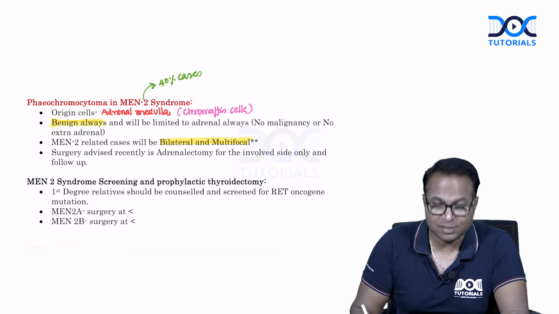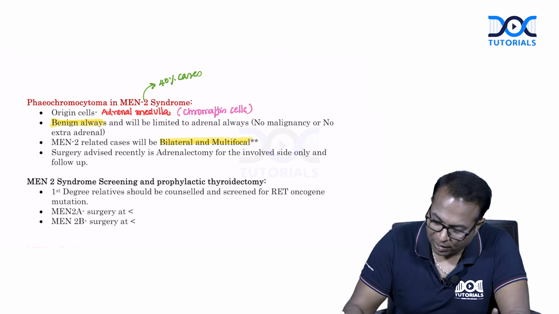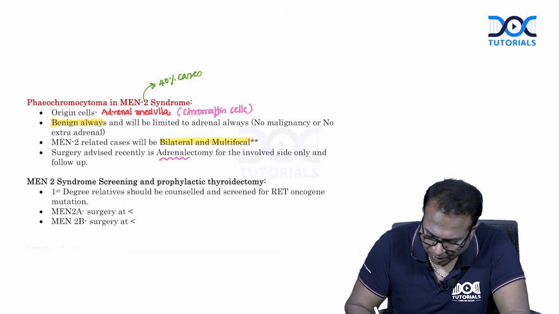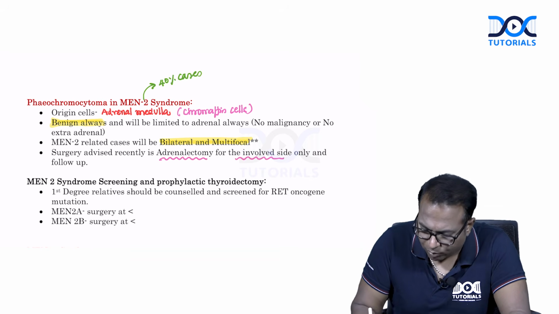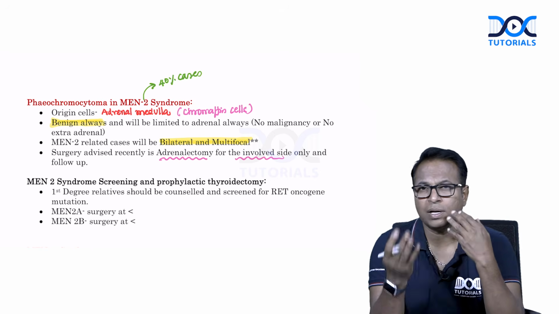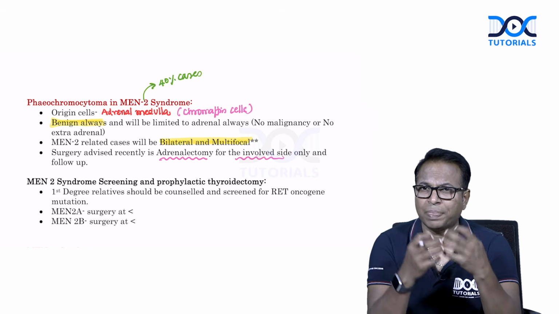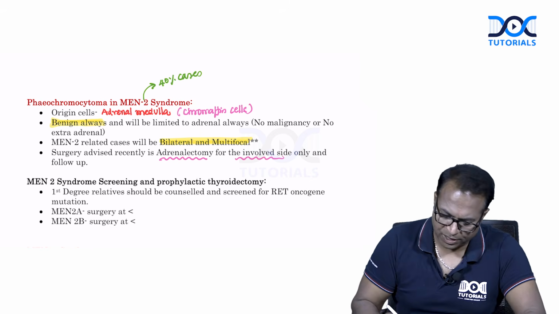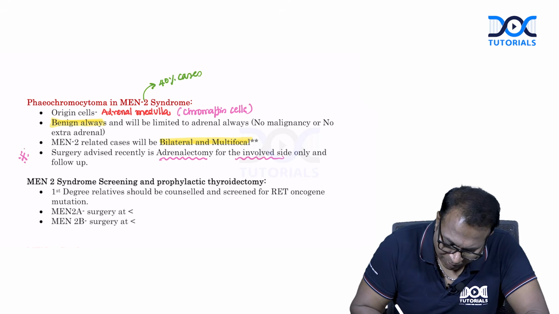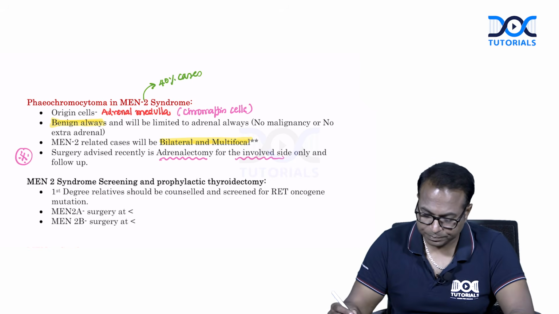And the surgery advised recently is adrenalectomy of the involved side only and follow-up. Just do the adrenalectomy of the involved side and do the follow-up. You don't need to go for bilateral adrenalectomy because this is a changed concept. The old concept was to do bilateral adrenalectomy for MEN2 syndrome. That is now changed. Now they advise surgery only on the involved gland. We can wait and do surgery for the other side later.